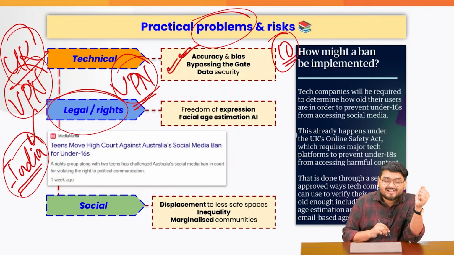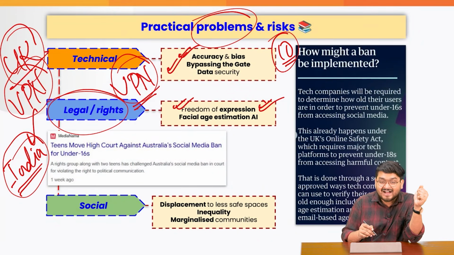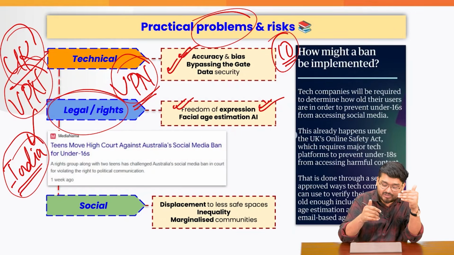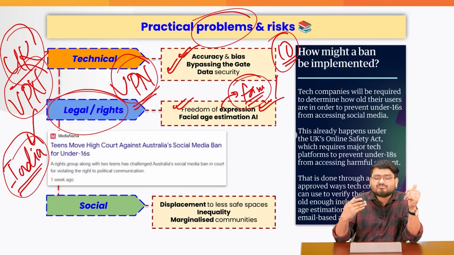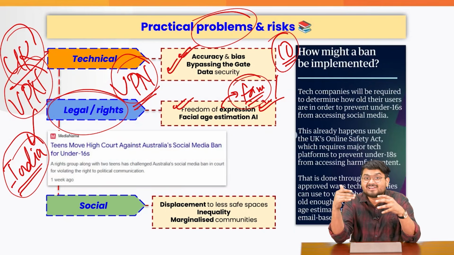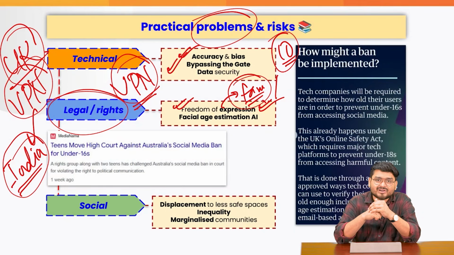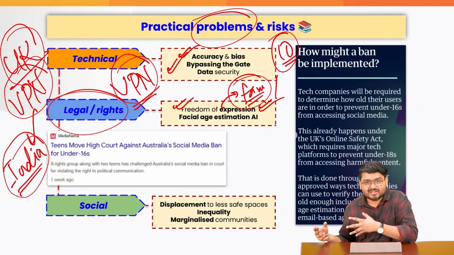When it comes to legal and rights issues, the freedom of expression argument is valid, because there are various stories of children who came onto social media to report sexual harassment within their family, right? Or to mobilize on various issues such as the environment, like Greta Thunberg, if you can remember. While she has changed her stance nowadays, it seems, at the end of the day, this is one genuine thing.